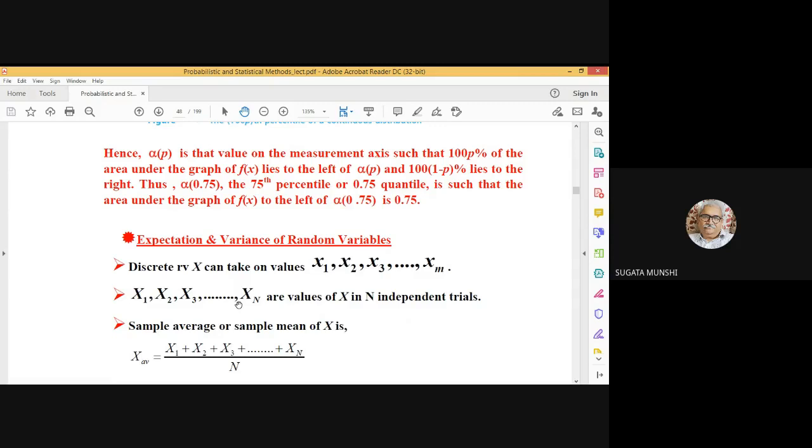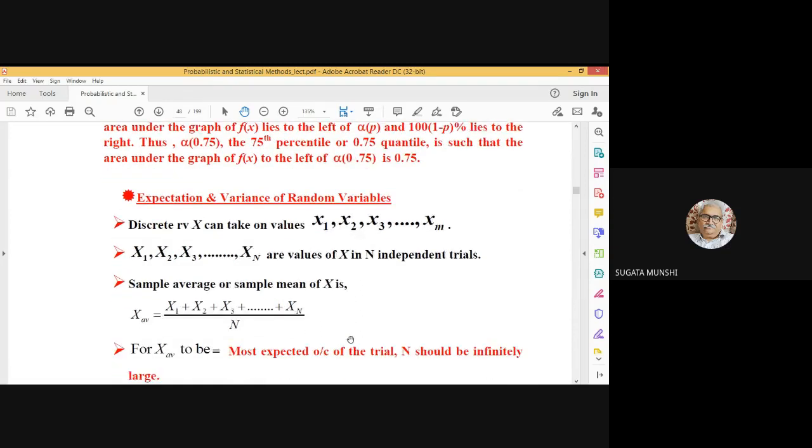What is the difference between small x1, small x2, etc. and capital X1, capital X2, etc.? Capital X1 can be any one of these small m number of values. Capital X2 can be any one of these small m number of values. Capital X3 can be any one of these small m number of values, like that. So if we take the average of these outcomes, N independent trials yielded those values of the random variable.